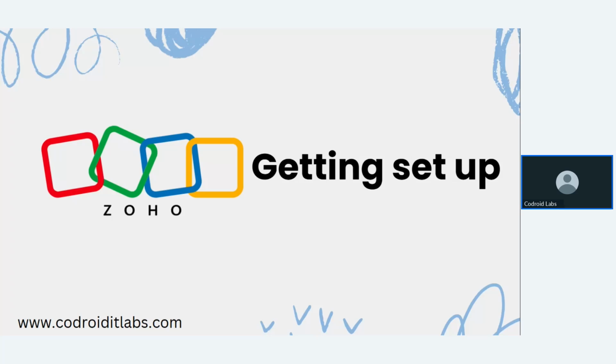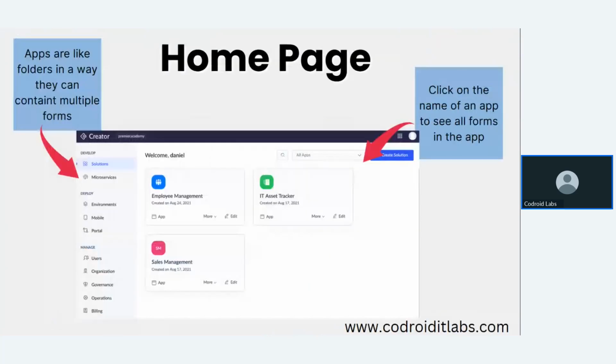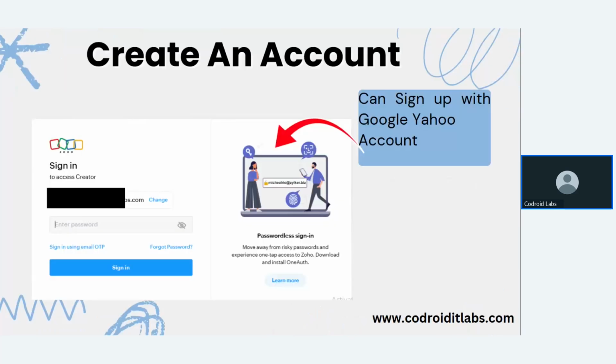First of all, when you go to the Zoho login page, type www.zohocreator.com, or just type creator.zoho.com into Google. The first website that comes up is the official website of Zoho Corporation, the Zoho Creator login site.